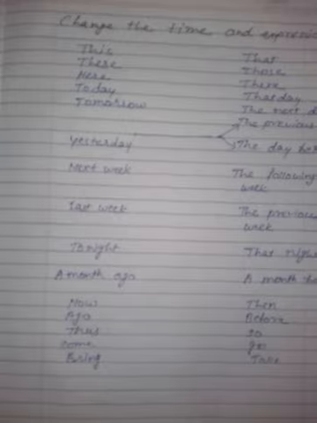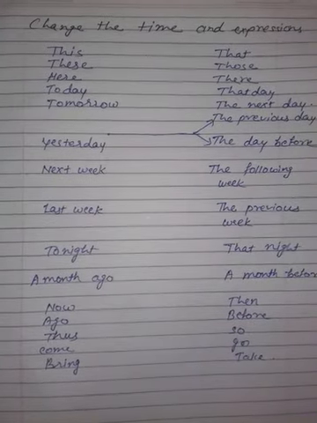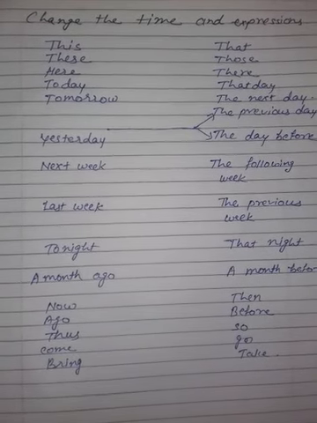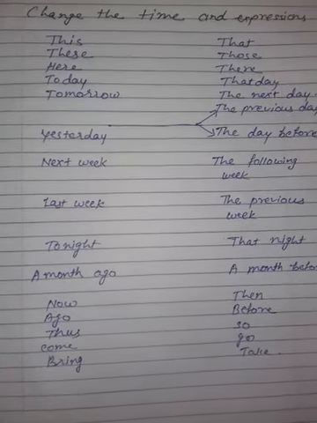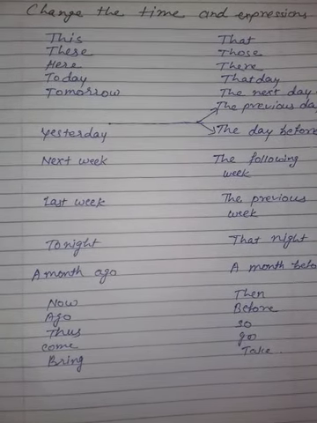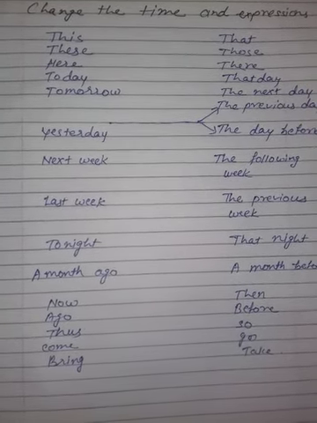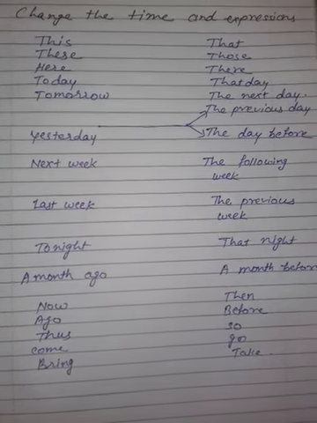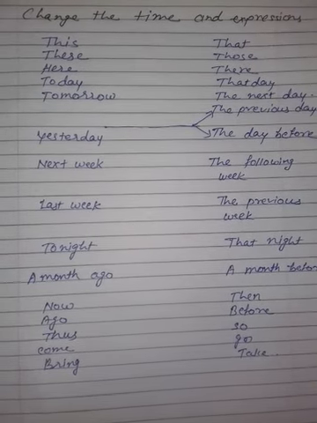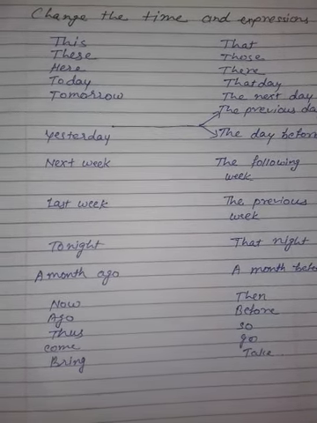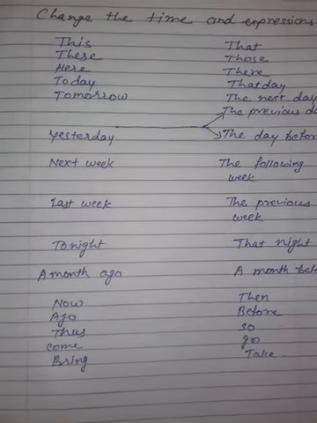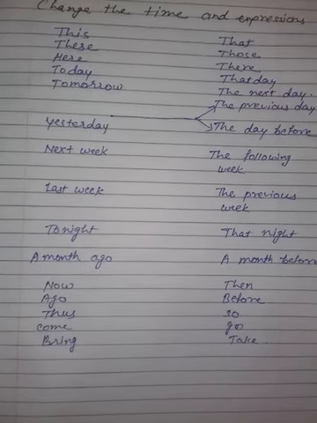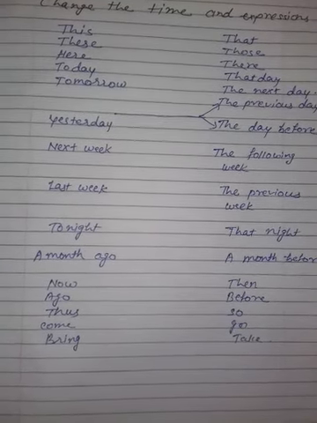So students, here is the list of changes of time and expressions, showing which time expression changes into which. This changes into that, these into those, here into there, today into that day, tomorrow into the next day or the following day. Yesterday into the previous day or the day before, next week into the following week, last week into the previous week, tonight into that night, a month ago into a month before. Now into then, ago into before, thus into so, come into go, bring into take.